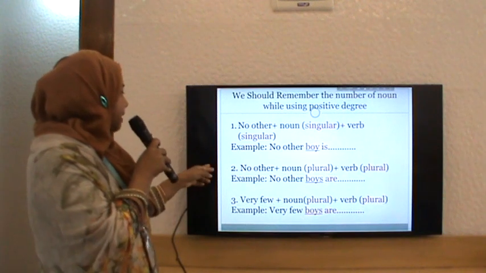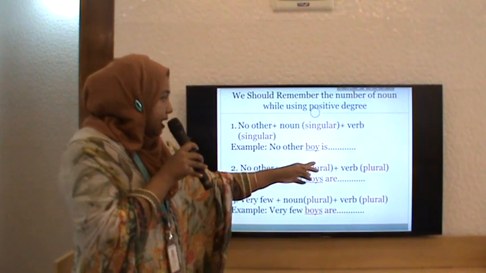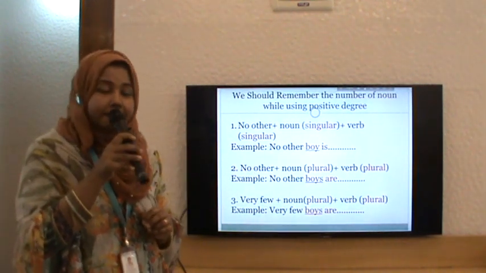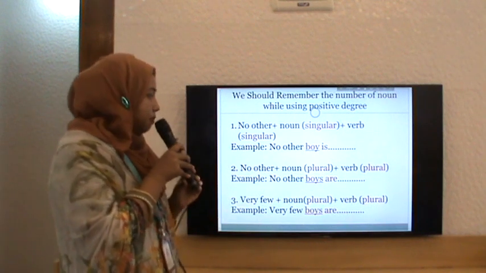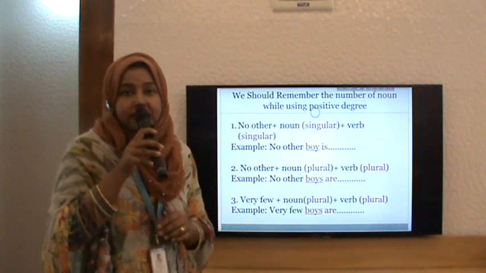In the second example, again no other, noun plural, and verb also plural. So example, no other boys are. And number 3, very few, noun plural. So verb will also be plural. For example, very few boys are.